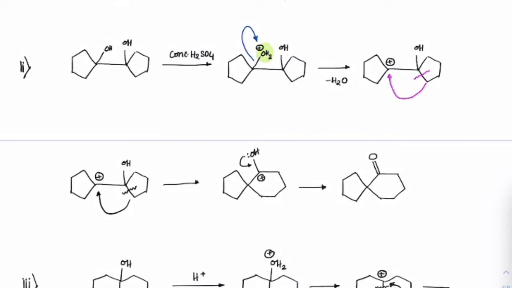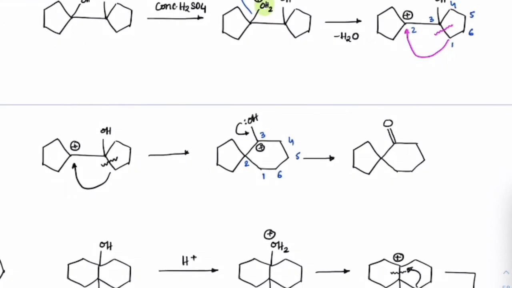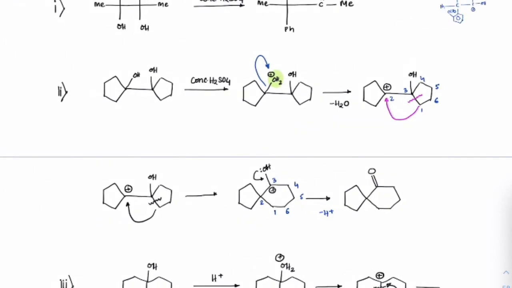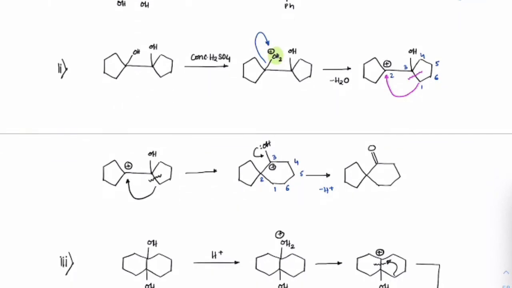If you count the numbering here right now, you can see this has started with the first carbon, second carbon, third carbon, fourth, fifth and sixth carbon. So this is the first carbon. The migration has started between the first and second carbon here. On the third carbon, you can see we have OH, that will give the double bond stability here by removing that H plus, deprotonation. Four steps, remember that again: protonation, dehydration, rearrangement, deprotonation.